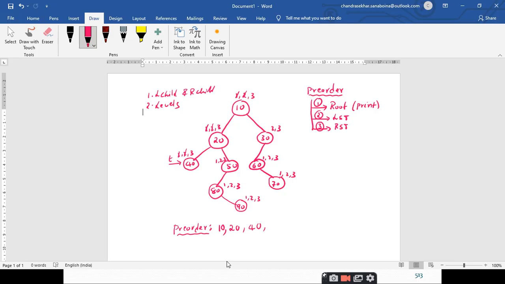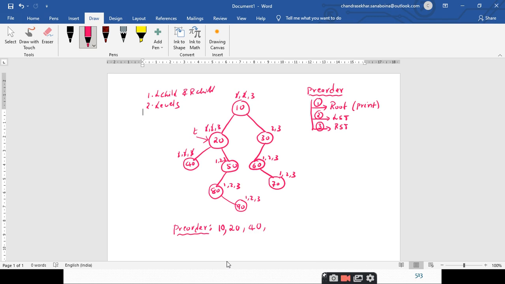And after this, T is pointing to 40 again. What is the third step we are left with? Traversing the right subtree. Is there any right subtree for this one? No. So you just make a cross over it. So you are done with all the 3 steps at node 40. Once you are done with this, you backtrack to the previous node. So T is pointing to which location now?